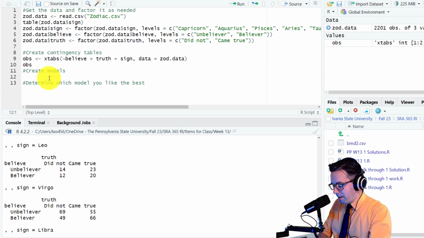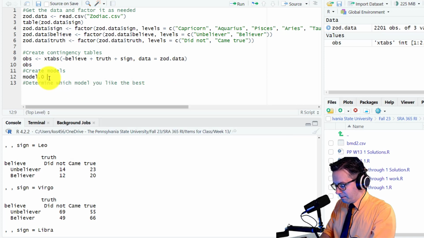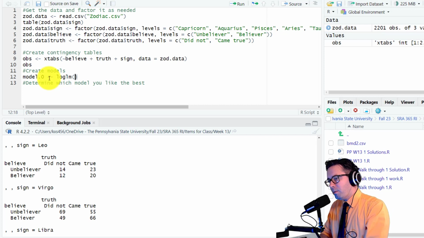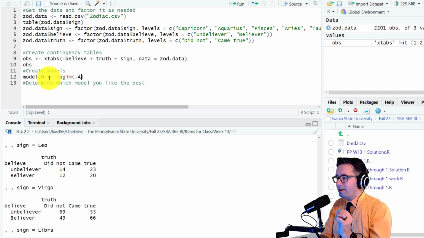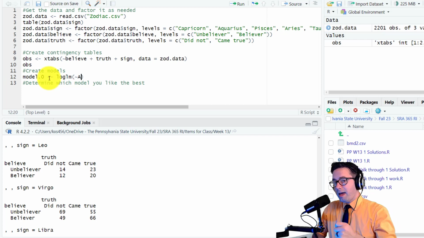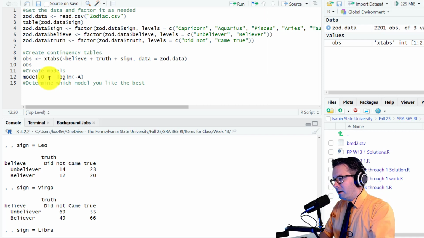First we need to make a model 0. Model 0, and so we have loglm. We'll just create all the models before we run them. So we have tilde. To keep things straight, we'll just come up with A, B, and C and then substitute them in, because it's easier to see the individual letters than sign, believe, and truth. It's going to look confusing, and you'll see it in a second. But let's just put in A, B, and C for now. So we do the individual things, A, B, and C,